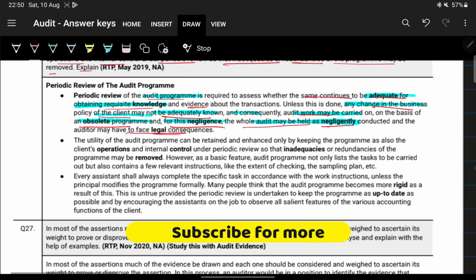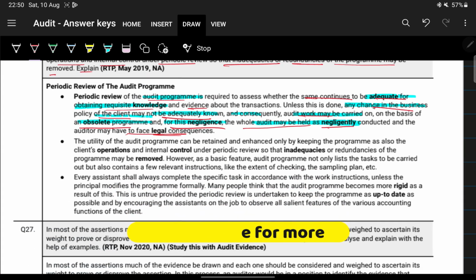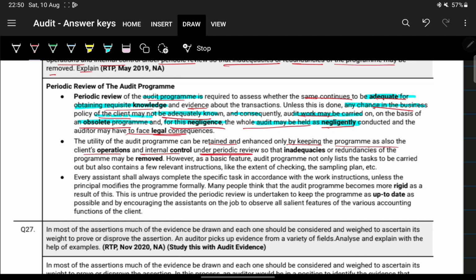Next, the second point is the utility of audit program can be retained and enhanced only by keeping the audit program as also the client operations and internal control under periodic review, so that the inadequacies and redundancies of the program are removed.